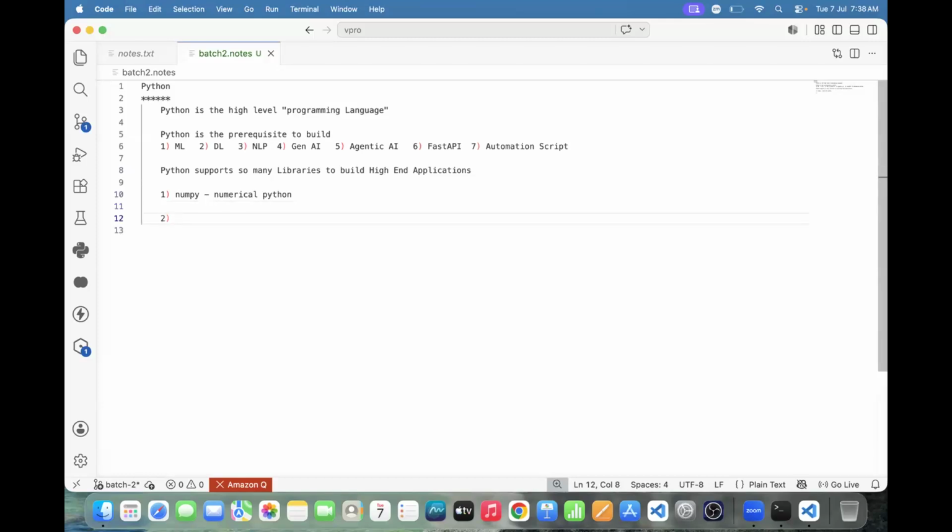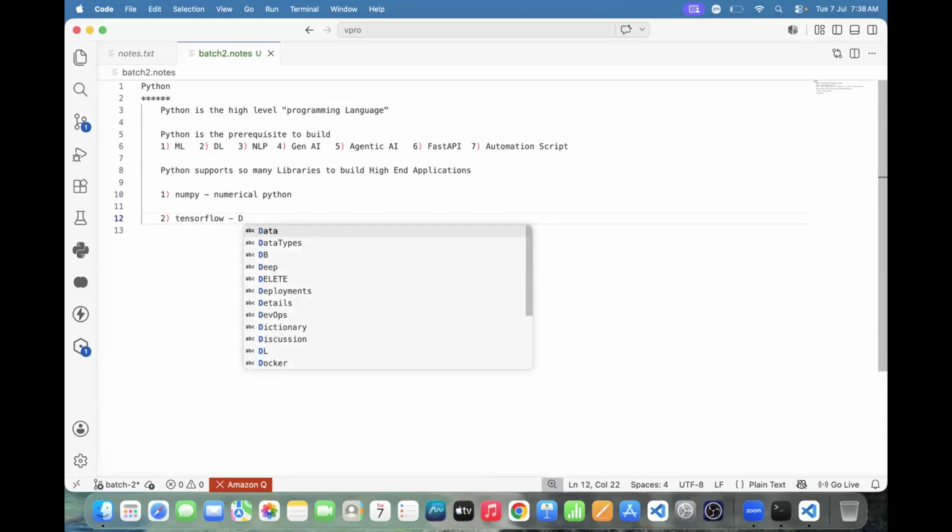Next one. And one more thing is TensorFlow. One more library is there, TensorFlow. TensorFlow is used to build deep learning applications. What is the library name? TensorFlow is used to build deep learning applications.